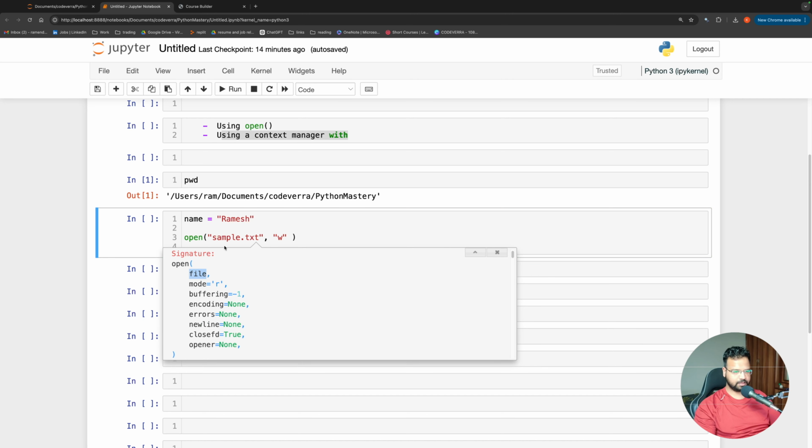So it says file. So I'm giving the file sample.txt. Then there is something called mode. There are different modes. By default, the mode is r, but r stands for read. We'll look at read in some time. Right now we want to write, so we are writing w.